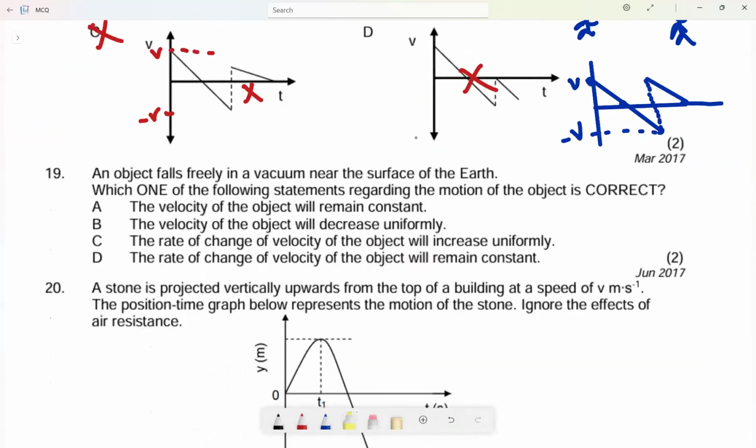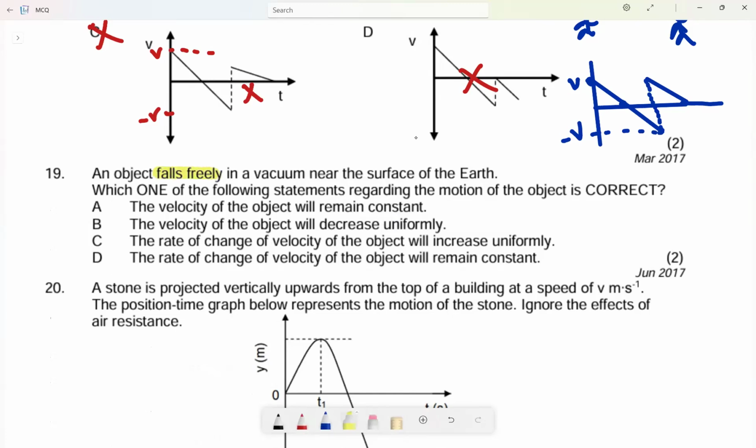An object falls freely in a vacuum near the surface of the earth. Which one of the following statements regarding the motion of the object is correct? Okay, so it falls freely, so it tells us it is in free fall.